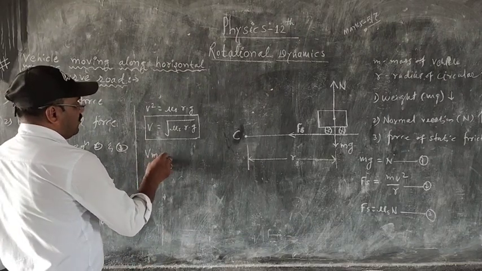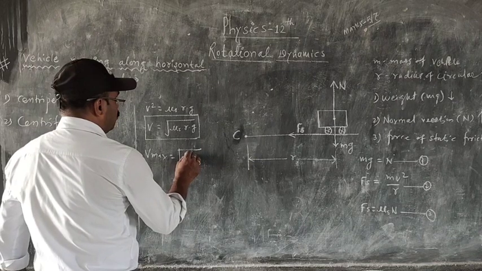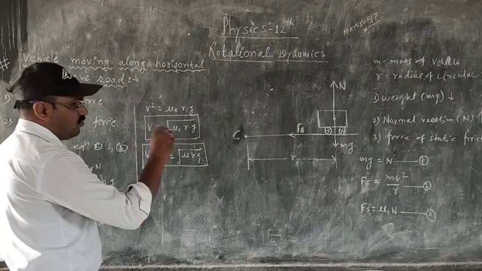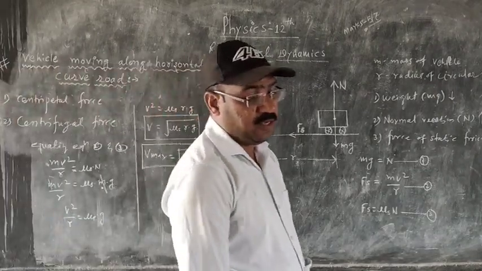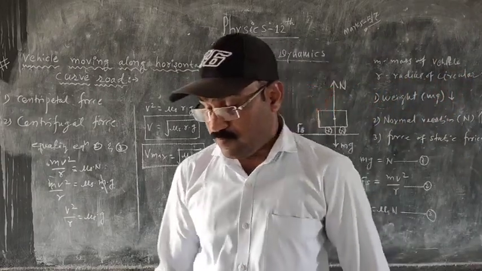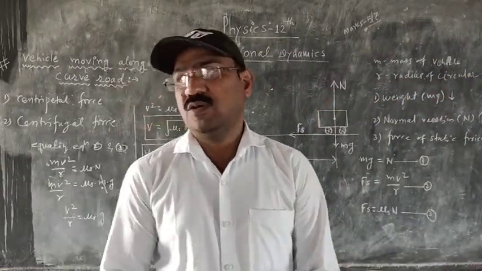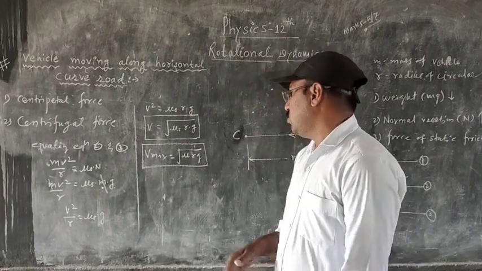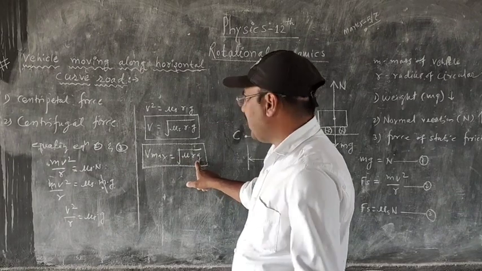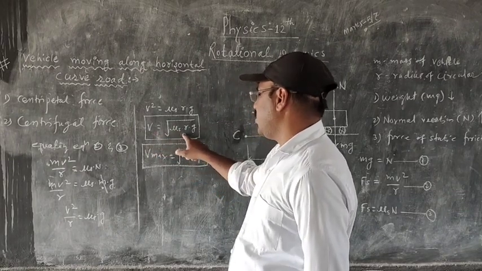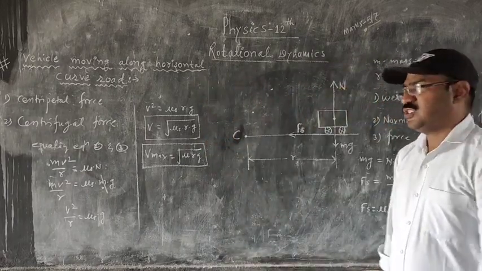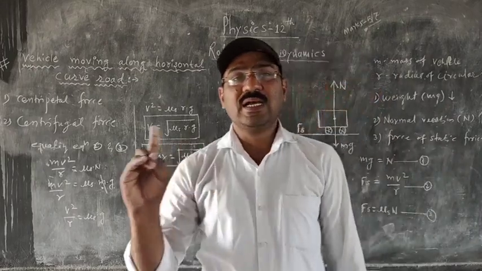We can write v max equal to the square root of mu s into r into g. This expression gives the maximum speed of the car or vehicle on the horizontal unbanked road, the horizontal curved path or horizontal circular path.